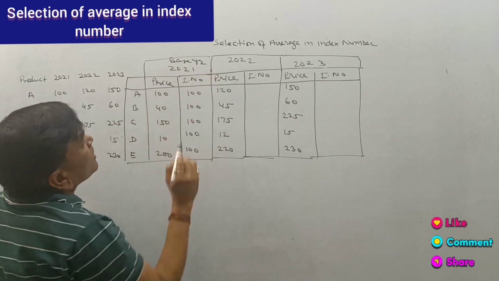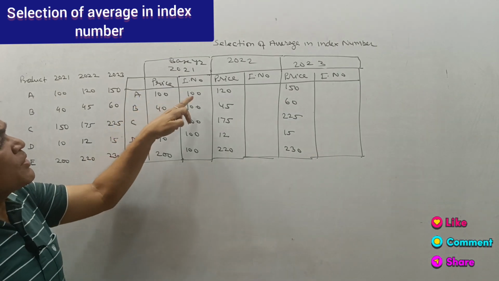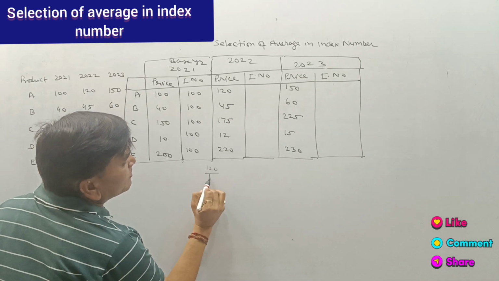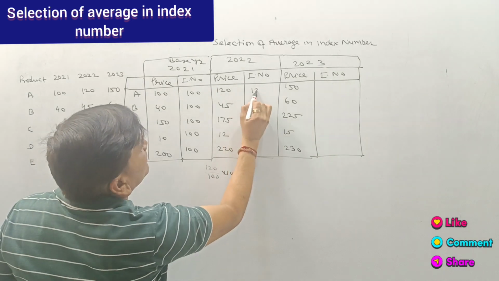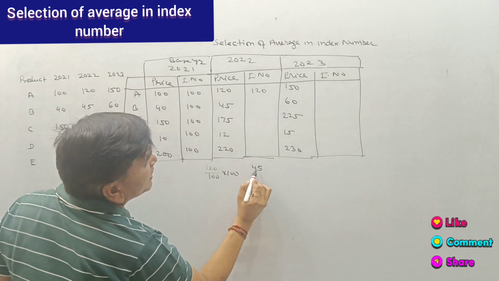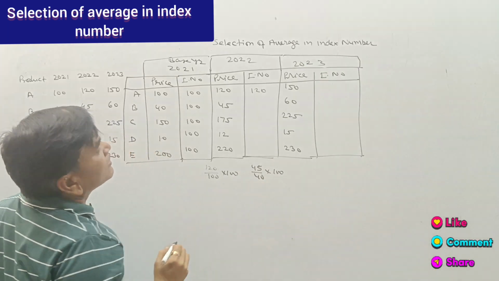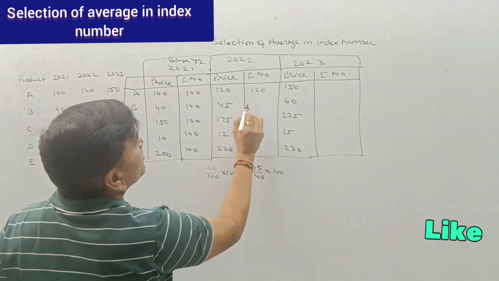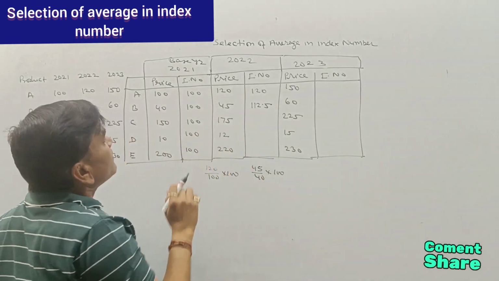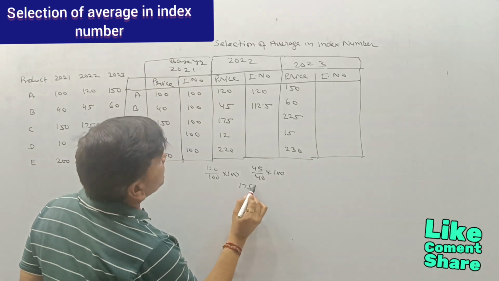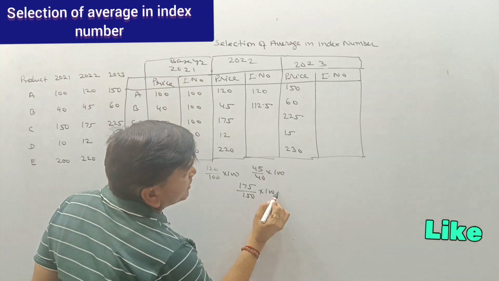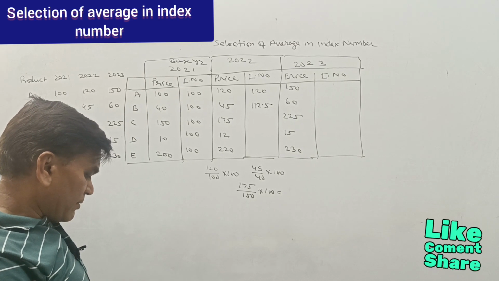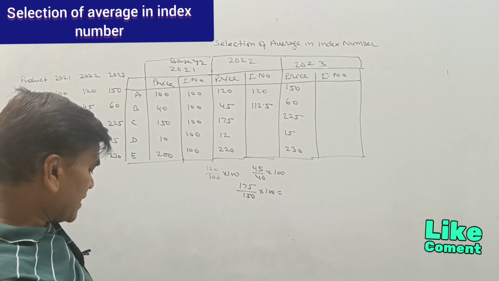This is the base year. So the very first, 100 is equal to 100, so 120 divided by 100 multiplied by 100, that is 120. Now 45 divided by 40 multiplied by 100. So for the current year, 45 divided by 40 multiplied by 100, that is 112.5. Then 175 divided by 150 multiplied by 100 for getting the index number of 2022, that is 116.7.